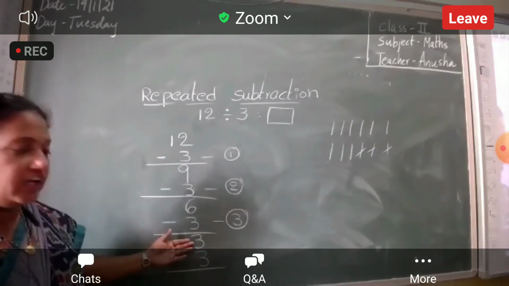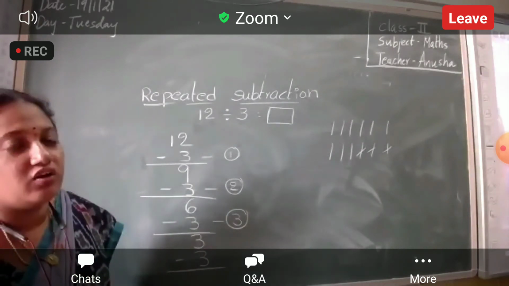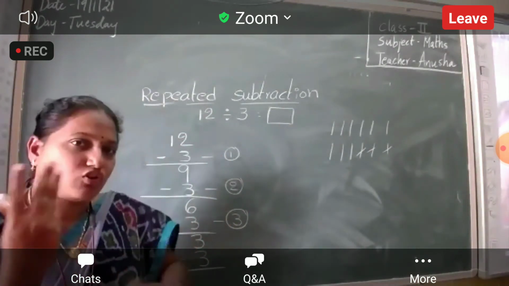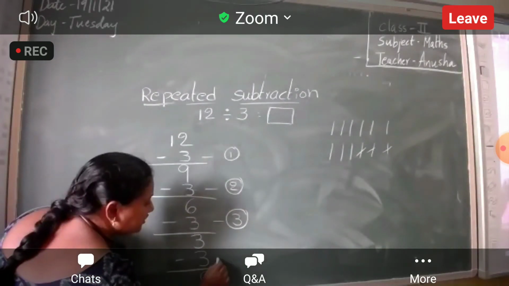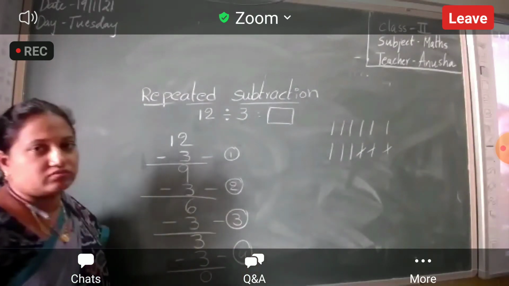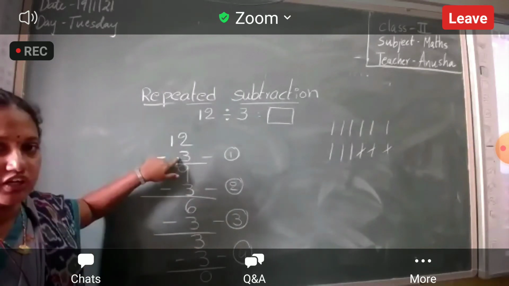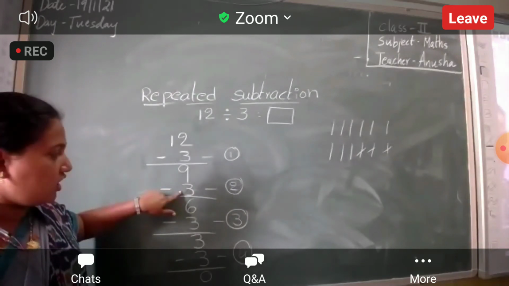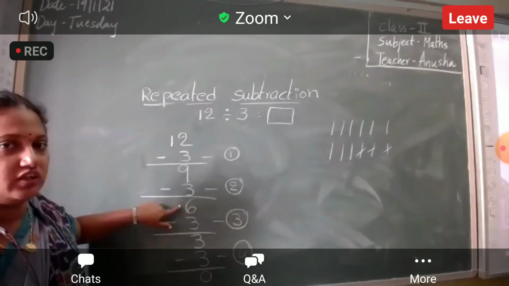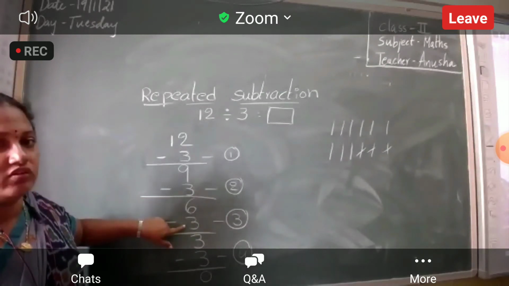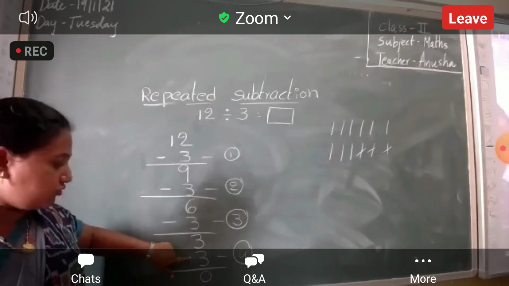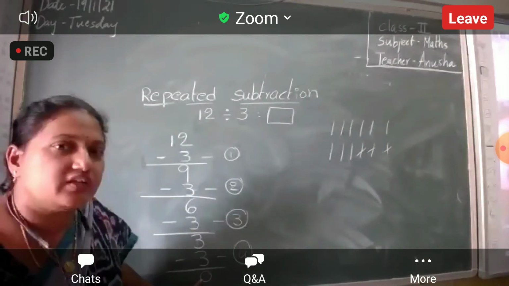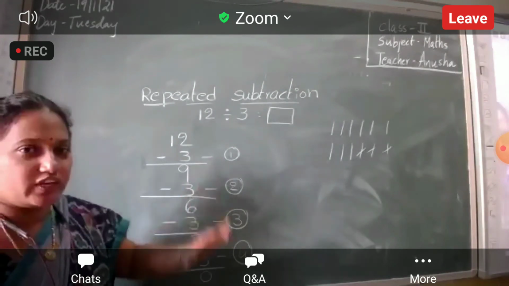Okay? 3 minus 3, same number. What is the answer? So 3 chocolates your mother has, she will give to you. So how many are left? 0. Means this is the 4th time she gave to you. First time she gave 3 chocolates. After giving 3, how many are left? 9. Again she gave 3 chocolates. After that, 6 chocolates are left with your mother. Again she gave. So finally 3. Again she gave, now how many chocolates are left with your mother? 0 chocolates.